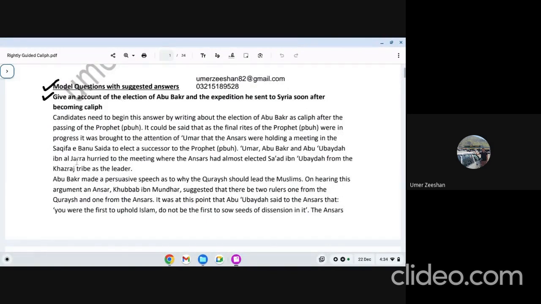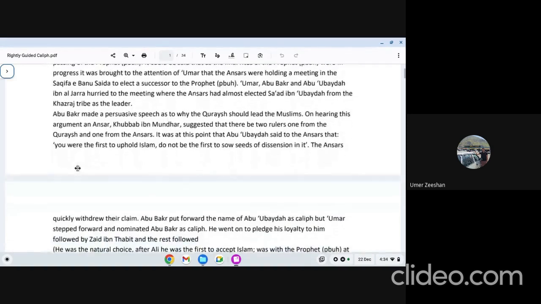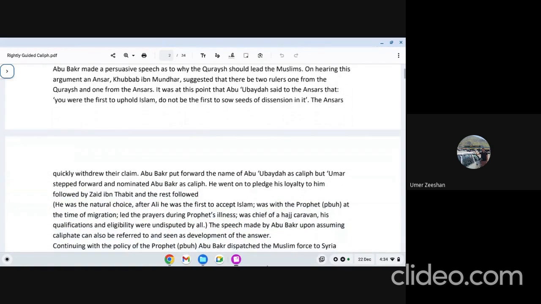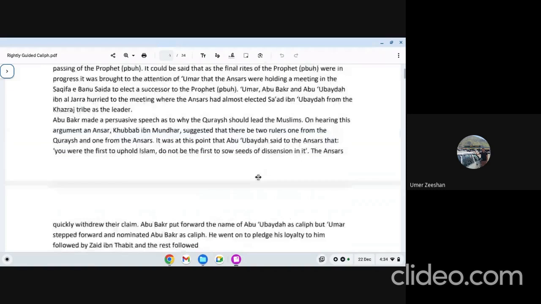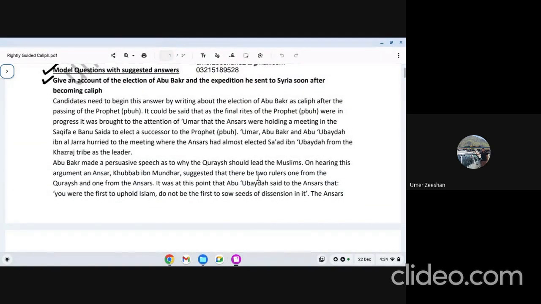This one is giving you detail about Abu Bakr's election as a caliph. You can see here, till here, 3 paragraphs. It's actually the marking scheme of one of the Cambridge questions, which will give you an idea of how to write and what to write about, like the election of Abu Bakr as a caliph.